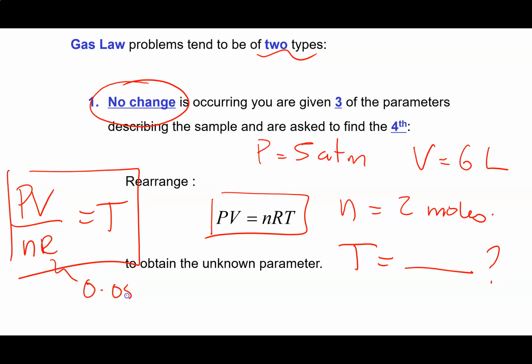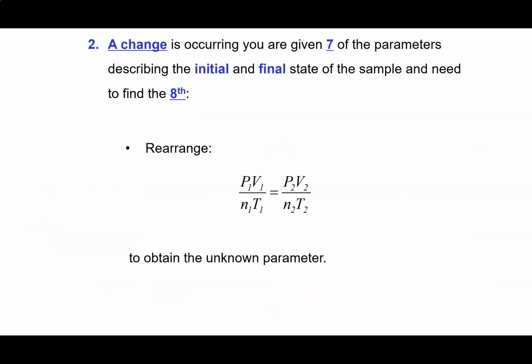The only thing that's really kind of tricky here is that we have to remember our units. So R is 0.0821 liters atmospheres per mole per degree Kelvin. So we just got to make sure our volume is in liters, our pressure is in atmospheres, our amount is in moles, and our temperature is going to be given in the final answer in Kelvin. So as long as we keep our units straight, these problems are fairly easy.